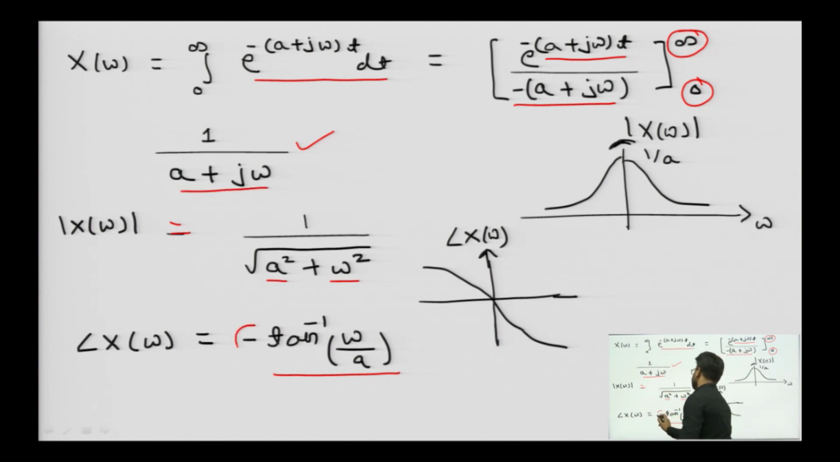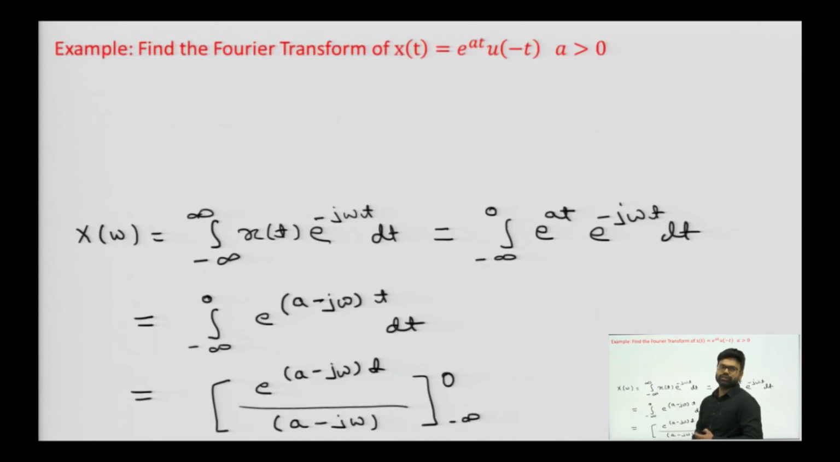So, we come up with a negative sign, and if I plot this, we will get the magnitude of x of omega, in which at 0 it will have a value of 1 by a, and at less than 0 it will decay, and at greater than 0 it will decay, and this will be the phase spectrum. On varying omega, we will get its phase spectrum somewhat like this. So, this will be our exponential function.